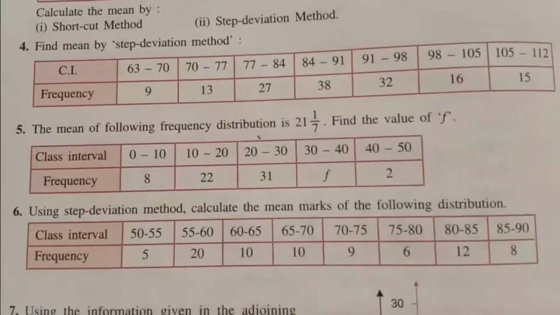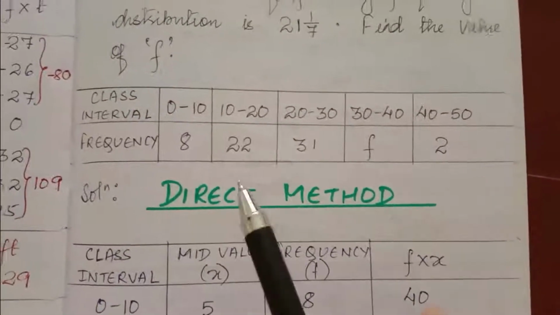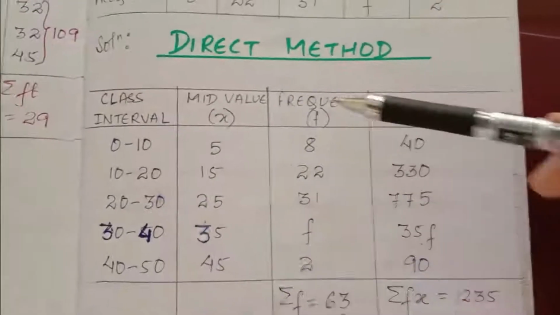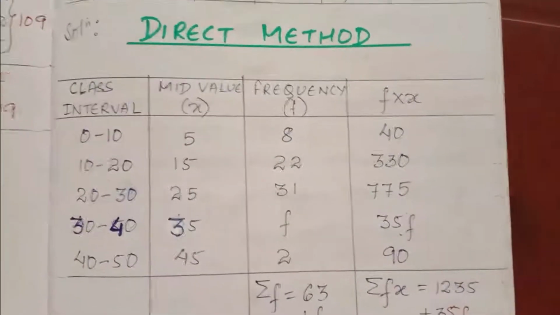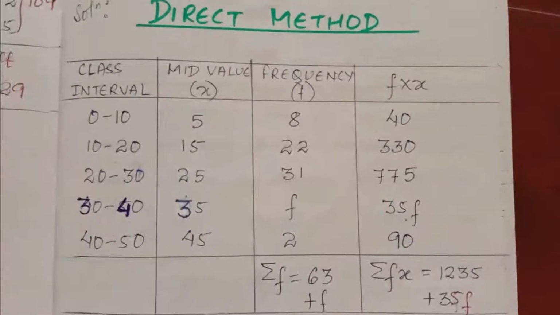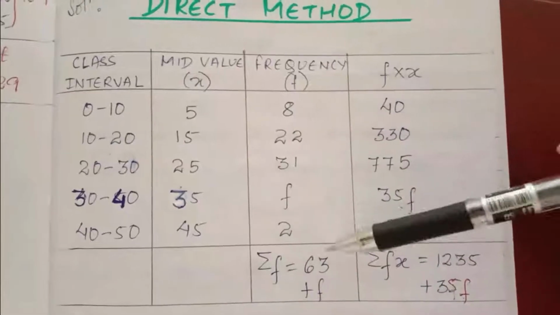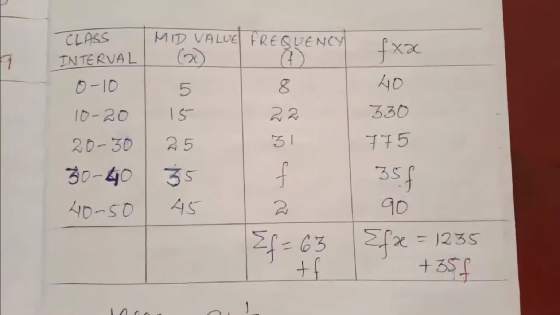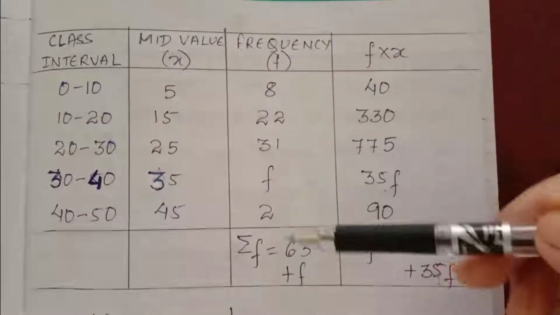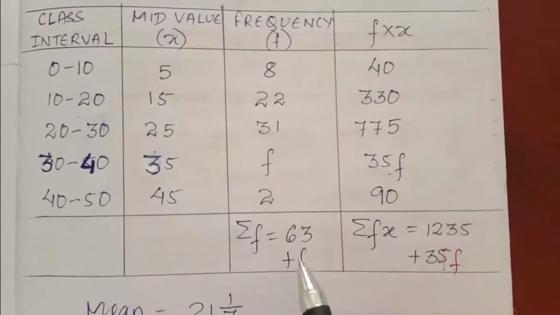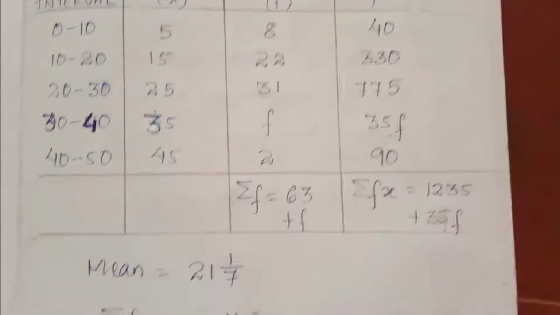So you have to copy this first. Here I have mentioned I am using direct method. Class interval, mid value, frequency, f into x. In the direct method, first you know how to find the mid value, then frequency is given, you find f into x. Then next you have to find summation f and summation fx. F can't be added, so you have to write here 63 plus f, and 35f you have to write here.